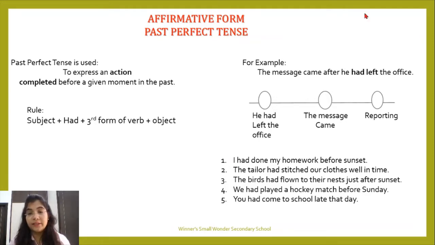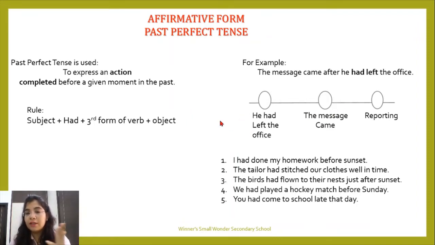Okay, so now let's look at the example for more clarification. The message came after he had left the office. So first of all, what happened? He had left the office. Okay, that one action happened. Then what happened? The message came. The third thing that happened is that we are reporting about the message to the other person.